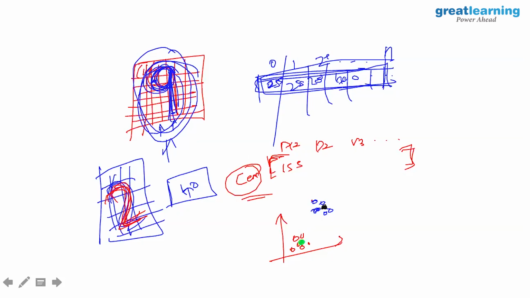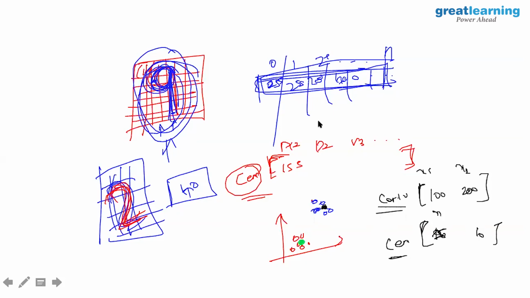The centroid is nothing but, for these 2 dimensions, the average value of x1, x2 that it corresponds to, say 100 and 200. Centroid 2 will again represent x1, x2 with, say, 150 and 20. So I can identify that this pattern has a centroid.